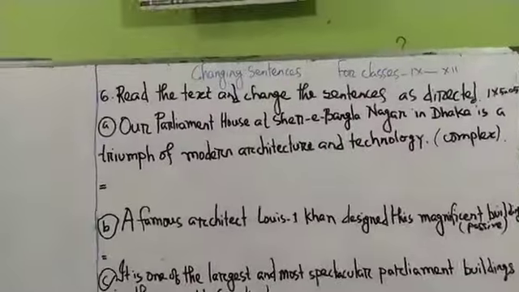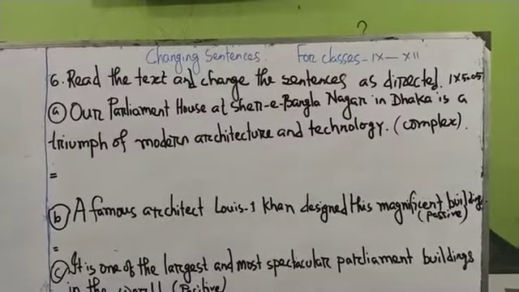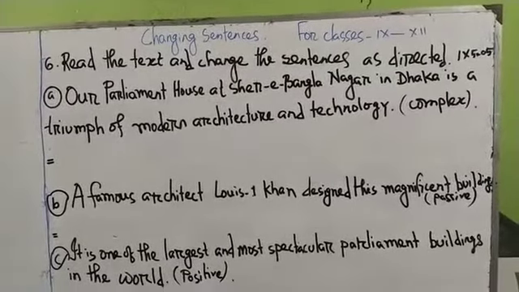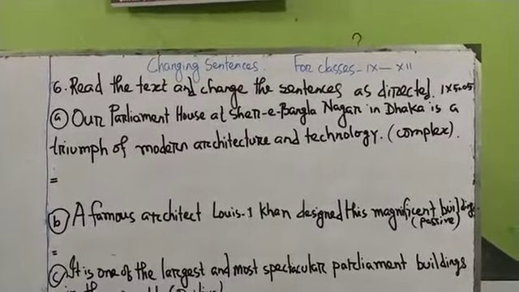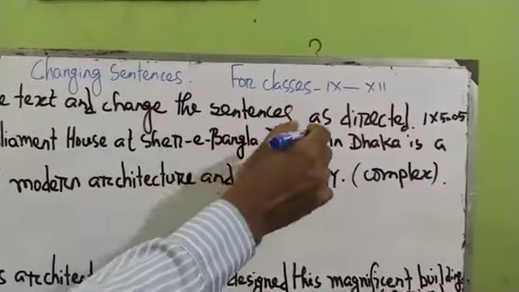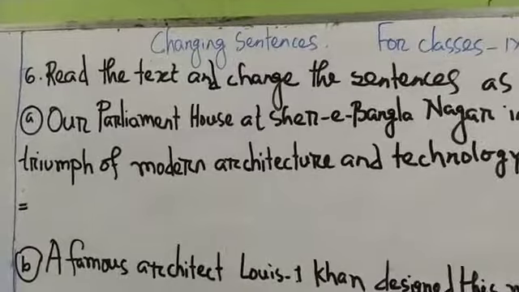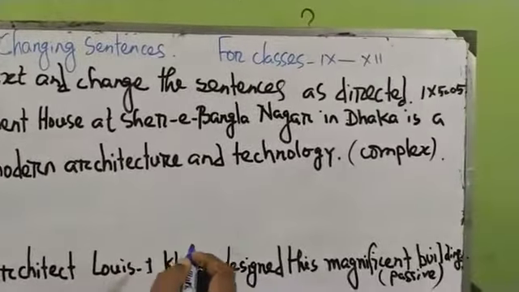At first you have to change the sentences, and then I shall change. I am reading the context: Read the text and change the sentences as directed. You know that structurally sentences are of 3 kinds: simple, complex, and compound.